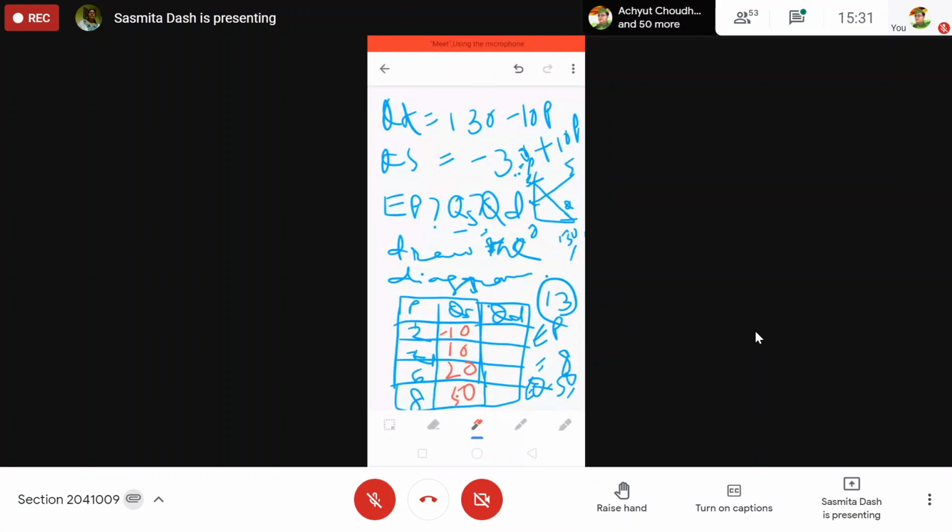Like this. So for quantity demand, in the demand equation, put the values of P. P is equal to 2: 130 minus 10 into P, that is 20, so 130 minus 20, 110. Quantity demand when price is equal to 4, 90.